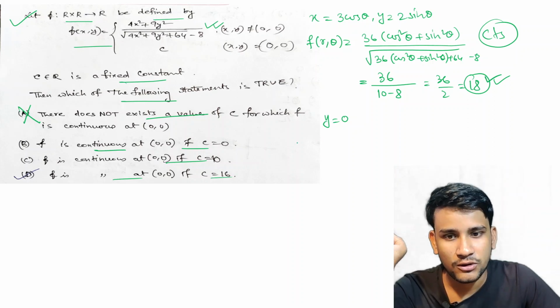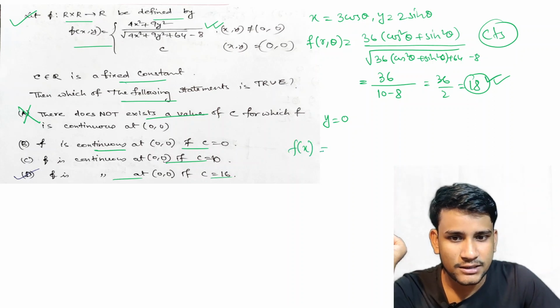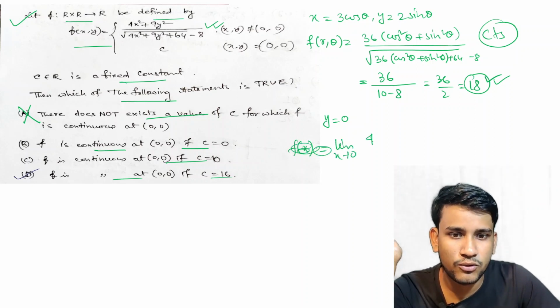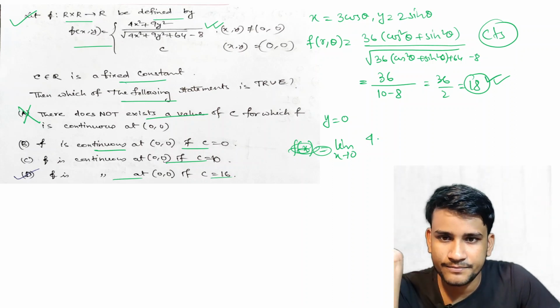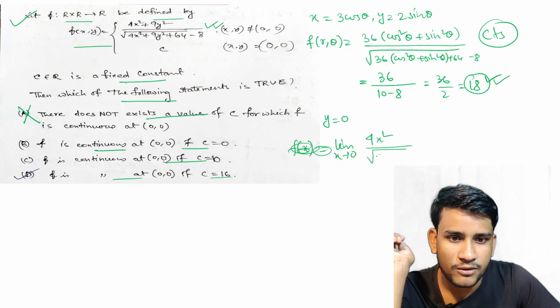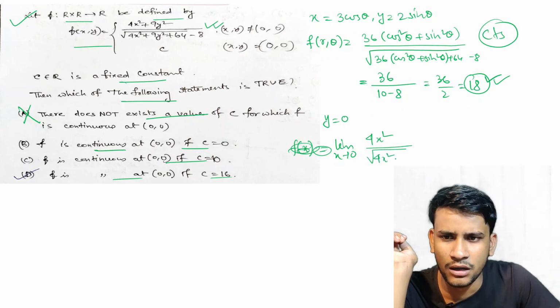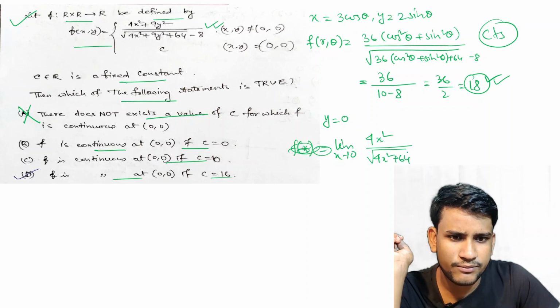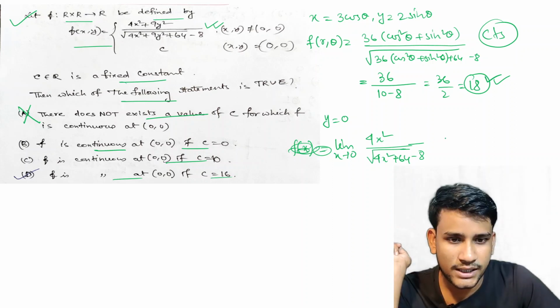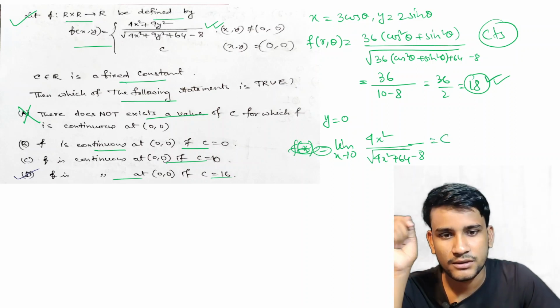If we put that in, we can find the limit: limit x tends to 0 of 4x square plus 0 by root under of 4x square plus 64 minus 8, and we can write this equal to c, the value of c.